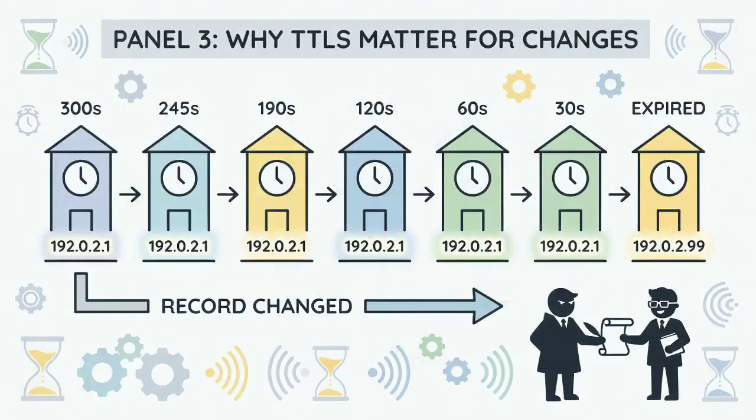This is why TTLs matter for changes. When you update a record, every recursive resolver already holding the old answer will keep serving it until its cached TTL expires. A 300-second TTL means a change can take up to 5 minutes to fully propagate across all caches, and propagation is never instant. The old answer lives on in caches until each hourglass runs dry.